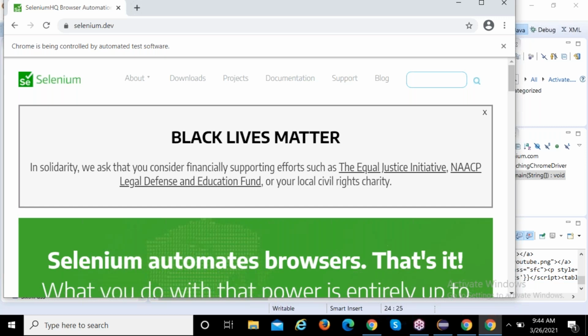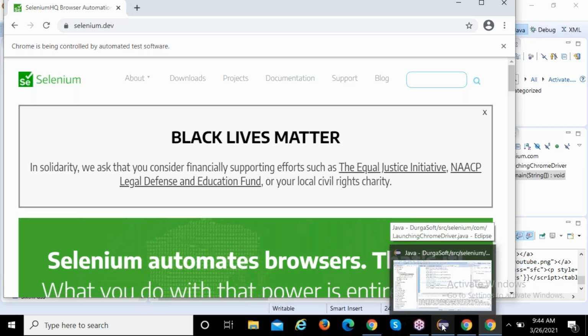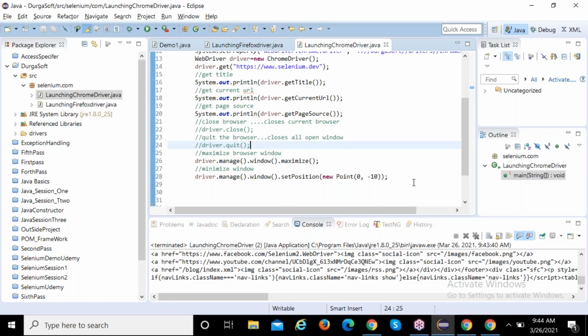But this is an interview question, guys, 100% no doubt at all. If you are going for a fresher level, they will definitely ask you how to minimize the browser, or they will ask what the commands are. Can you explain them? So you can very clearly explain: get title, get current URL, get page view source, maximize, minimize, close and quit.